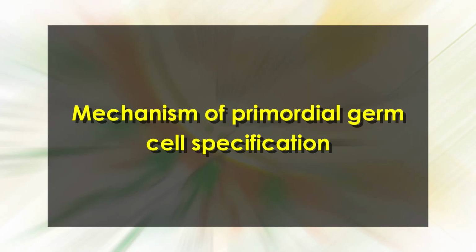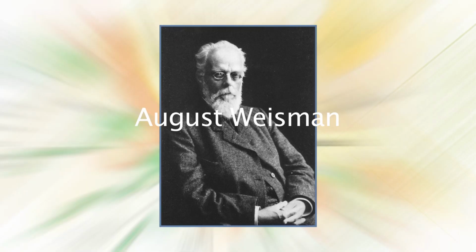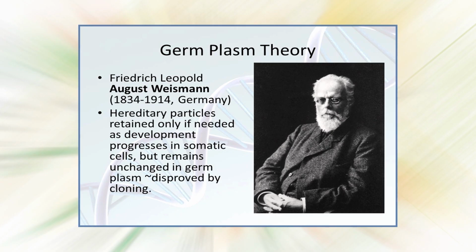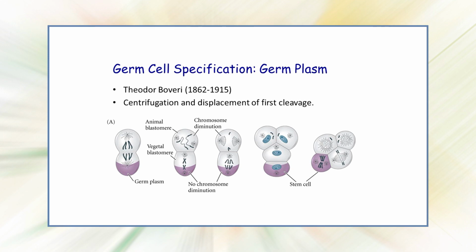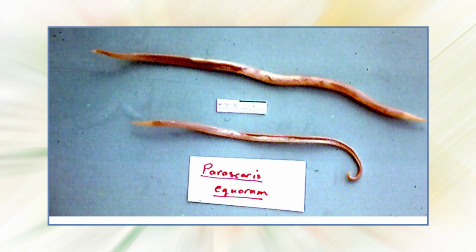Now let's discuss the mechanism of primordial germ cell specification. First of all, germplasm theory of heredity. This theory was published in the year 1893 by August Weismann based on the concept of germplasm. This theory was based on four concepts, that's biophore, determinant, ids and idants. However, this theory is not valid now. Second, germ cell determination. It's also called Boveri's manifestation for germplasm theory, studied on the roundworm Parascaris aequorum. Boveri experimentally proved the determinant of germplasm. He described the equatorial and reductional division of the germ cell to form the egg.